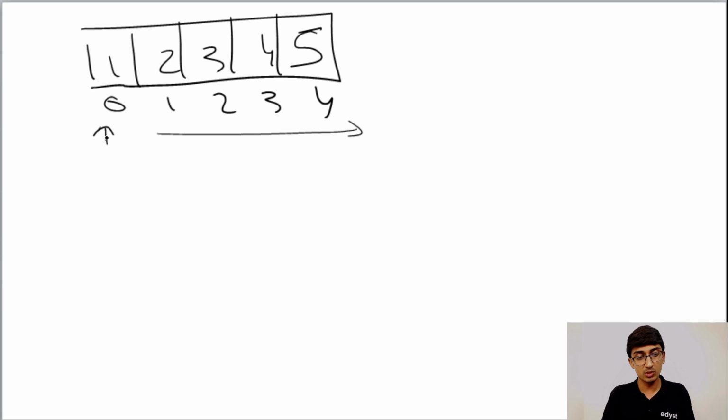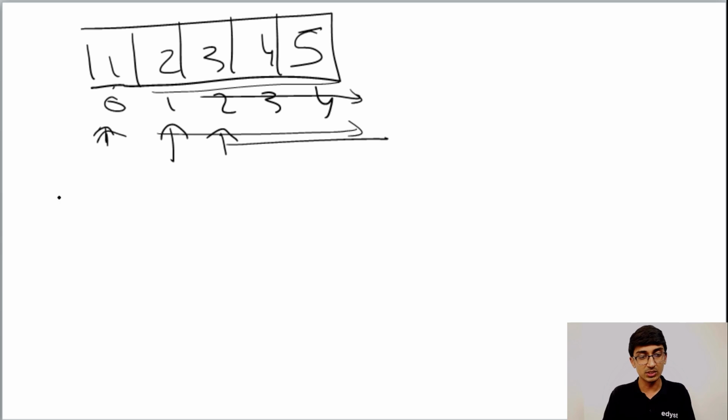So at this point it will open up this, say it's 1. Now it's going to check for the rest of the elements whether it's a duplicate or not. Then it's going to take 2, and again check for the rest of the elements. Then it's going to take 3, and again check for the rest of the elements. If this is the algorithm, then how many checks are we doing?